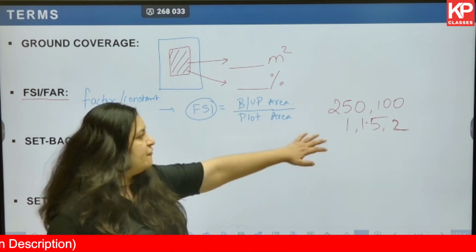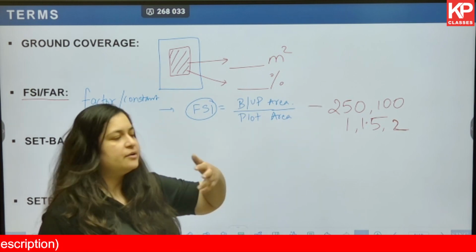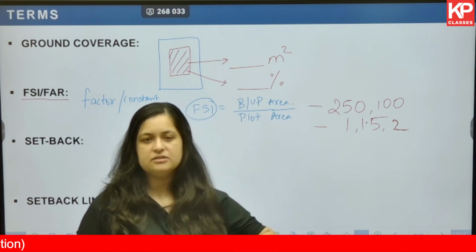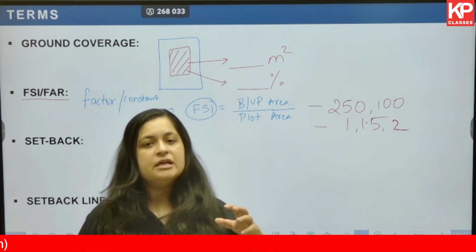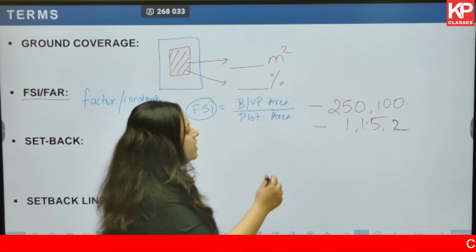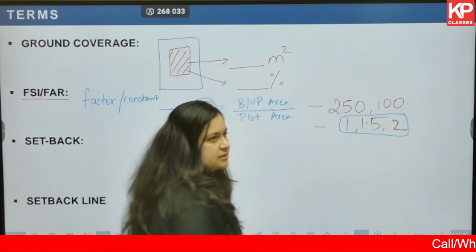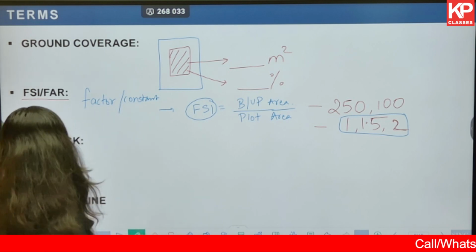It's not that FAR means we have to denote it as 100 and FSI means we need to denote it as a single digit. It is not like that. Just one thing you have to keep in mind: whenever you get a numerical, you have to convert it to the single digit form. That's it. Overall, it is the same thing.